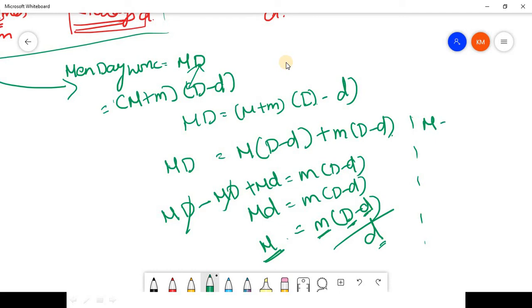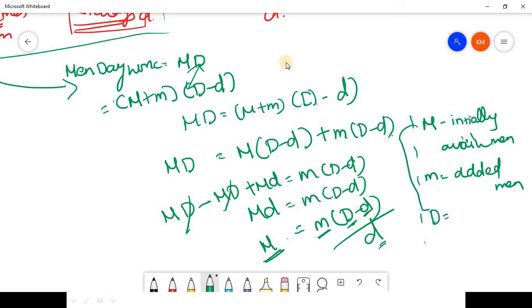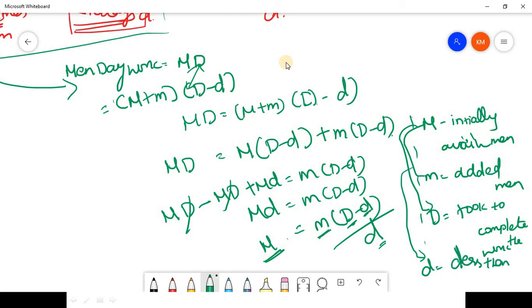So m is the number of men initially available. Okay, initially available men. Okay, and small m is the added men in the middle. Okay, and d is the number of days this number of men took to complete the work, and this small d is the days by which both these men together completed the work in less than d days. Okay, so it may be 2 days lesser than this d, it may be 3 days lesser than d.